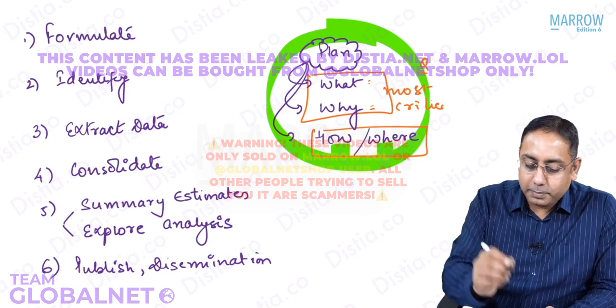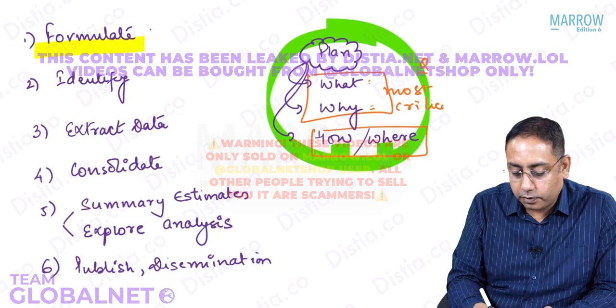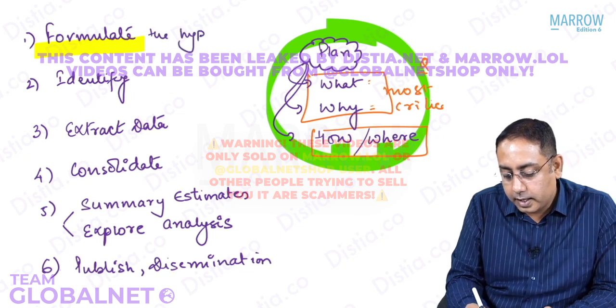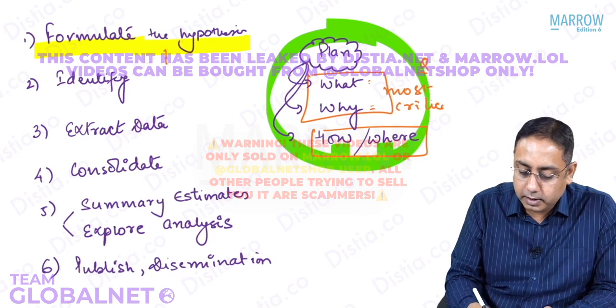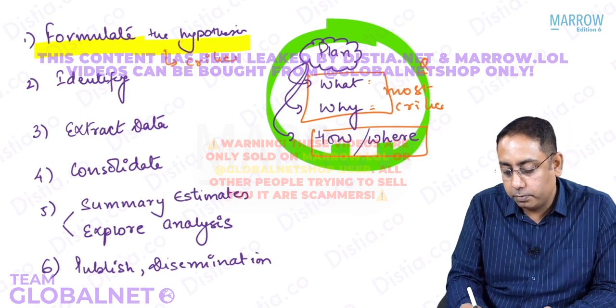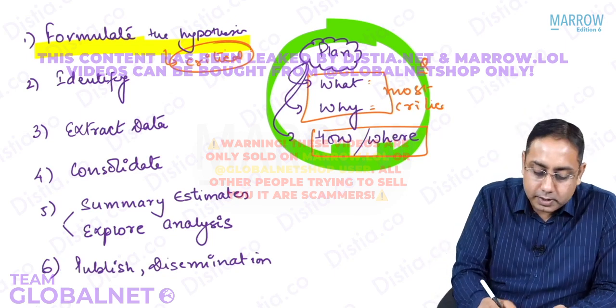So the first step that you need to understand is that we formulate the hypothesis. And in fact, this is the most critical step. It is the most critical step to formulate a hypothesis, that what do you want to study and why do you want to study. Then it is super easy.